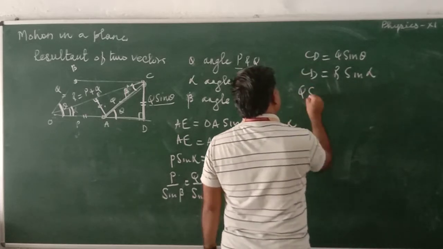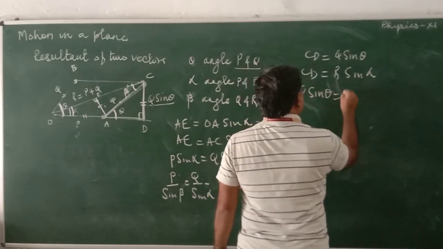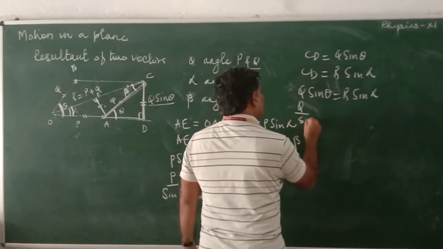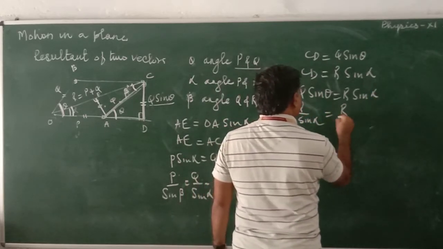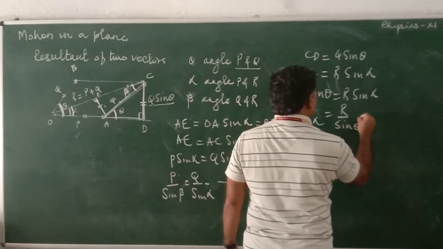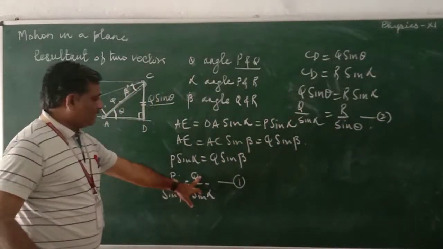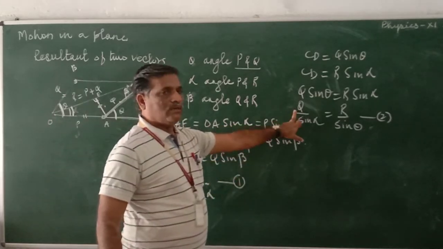Both are equal. Q sin theta is equal to R sin alpha. This is equation number 2.